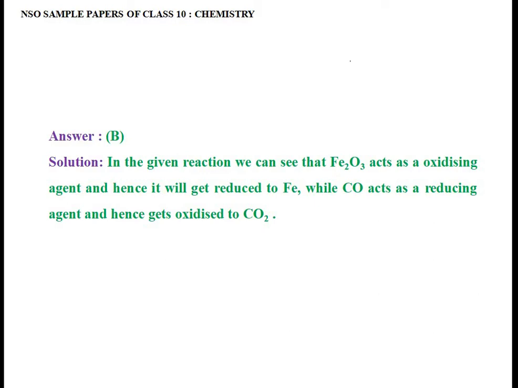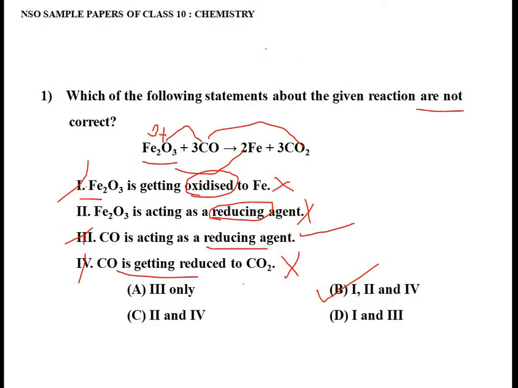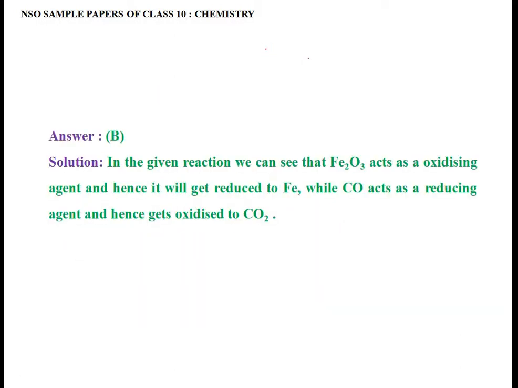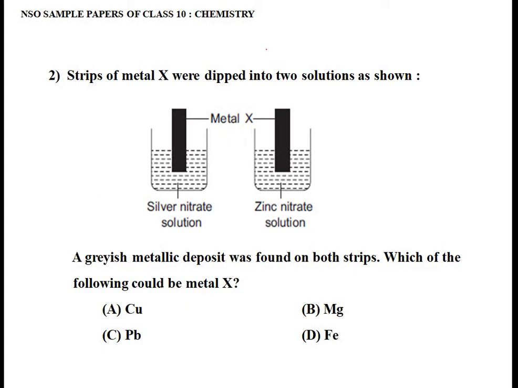Why? The solution says in the given reaction we can see that Fe2O3 acts as an oxidizing agent and hence it will get reduced to Fe, while CO acts as a reducing agent and hence it gets oxidized to CO2. I hope you understood this question. It's very simple. Now let's move on to the second question.